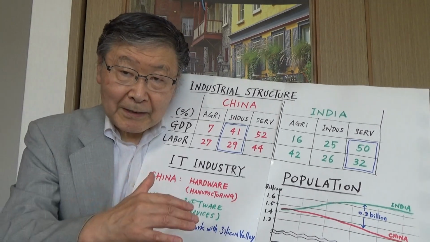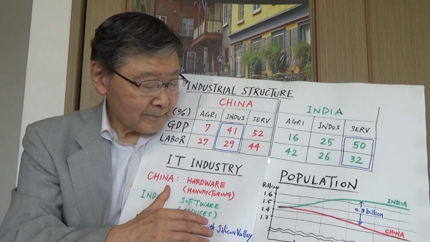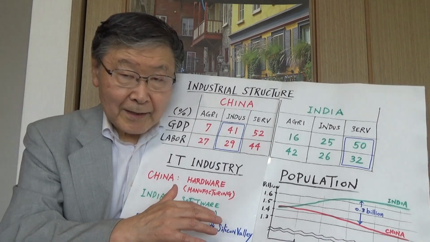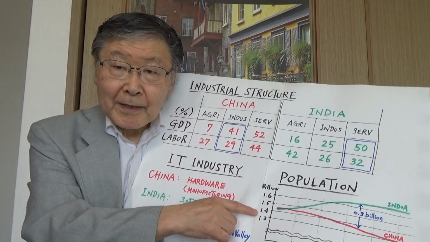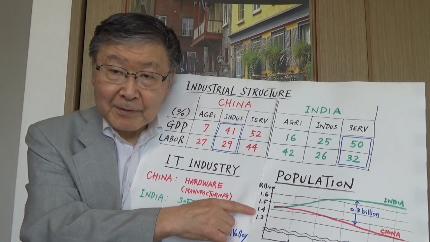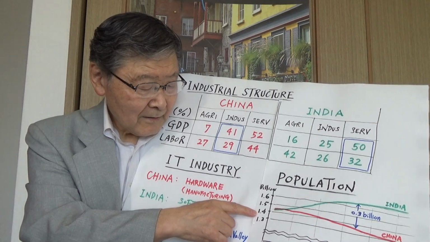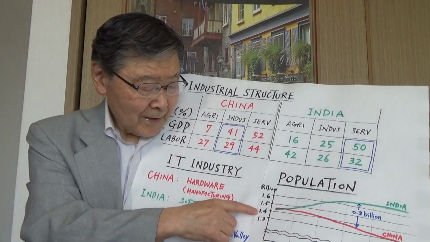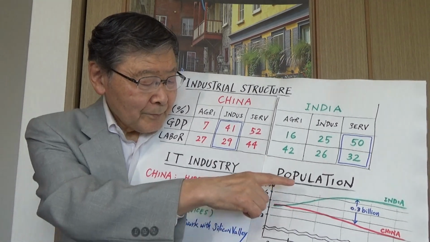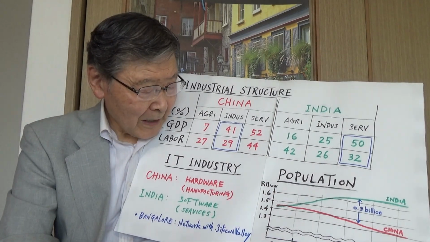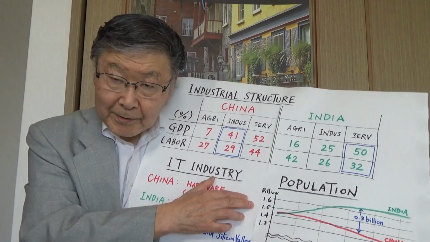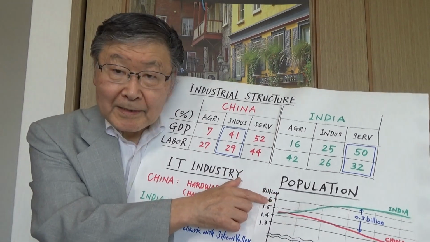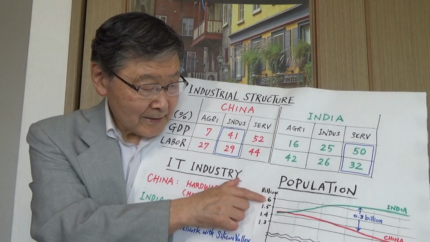It's a gradual decline, but it's still significant. Whereas in India, total population will keep growing. Currently, 1.4 billion, almost same as China, and then it's going to go up to 1.65 billion in the next few decades.